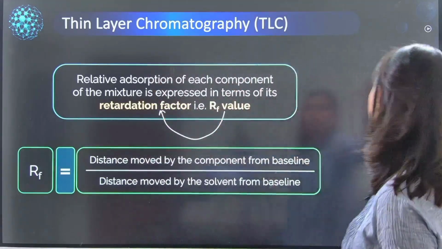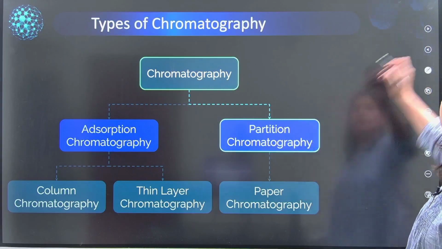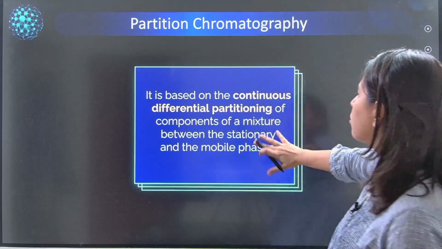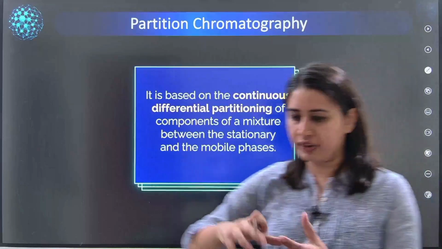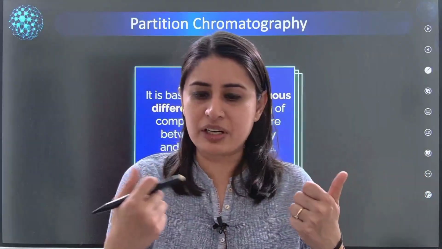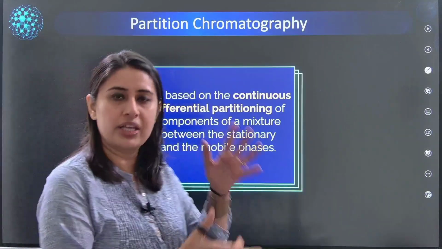The same question is possible from the paper chromatography, which works on the principle of partition. It is a continuous differential partitioning of the components of a mixture between stationary and mobile phase. Continuously there is a partition happening between the moving phase and the stationary phase. So there is a continuous partition.